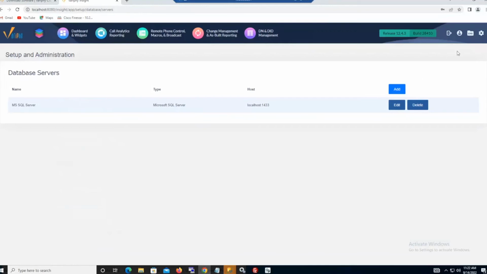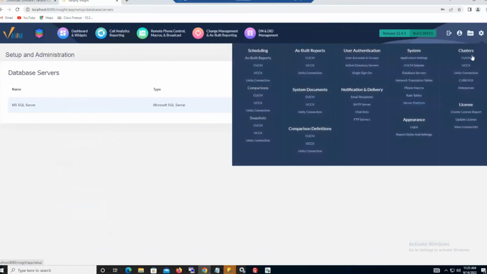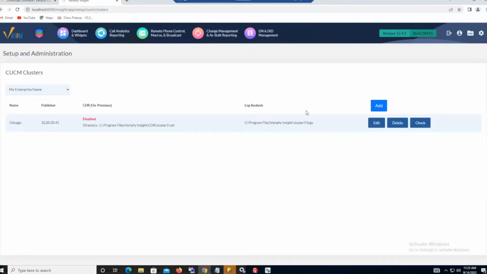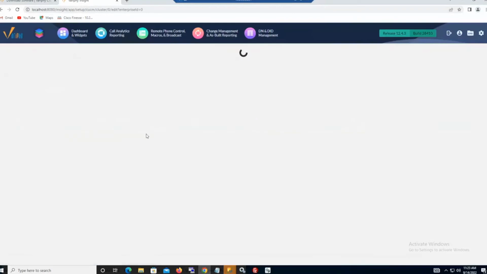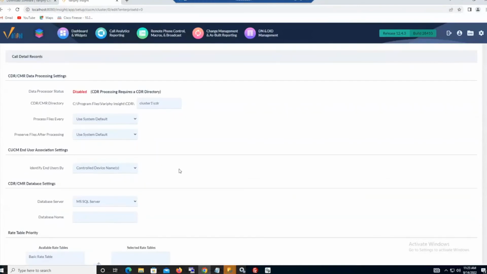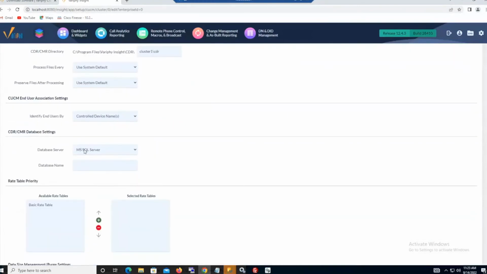So let's now jump back to the Call Manager clusters or the Cube clusters as well. We'll do both of them real briefly. I'm not going to ingest any live data into them, but we'll see all the flow here. So it is disabled, and it's not giving us the activation button. Why is it? Well, it's doing that because I've blown out the MySQL definitions from the database server section. So now if I scroll down, the only one that's left is the MS SQL server that we just defined that is local to this machine here.